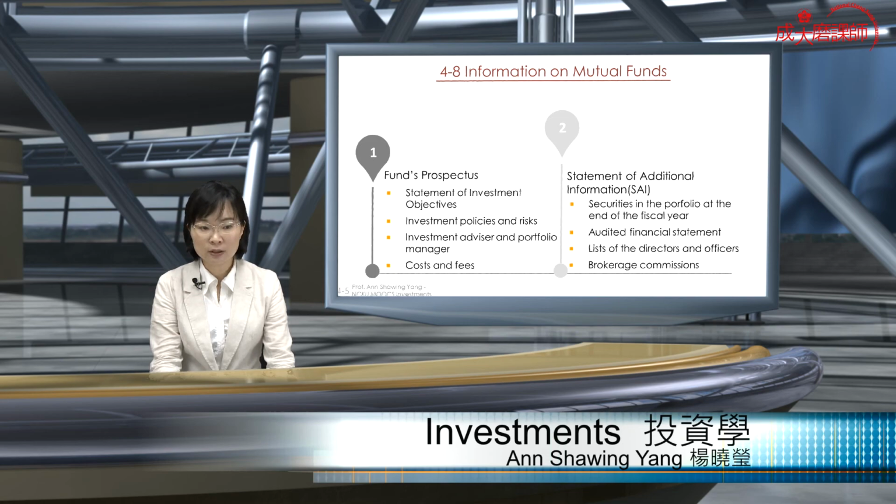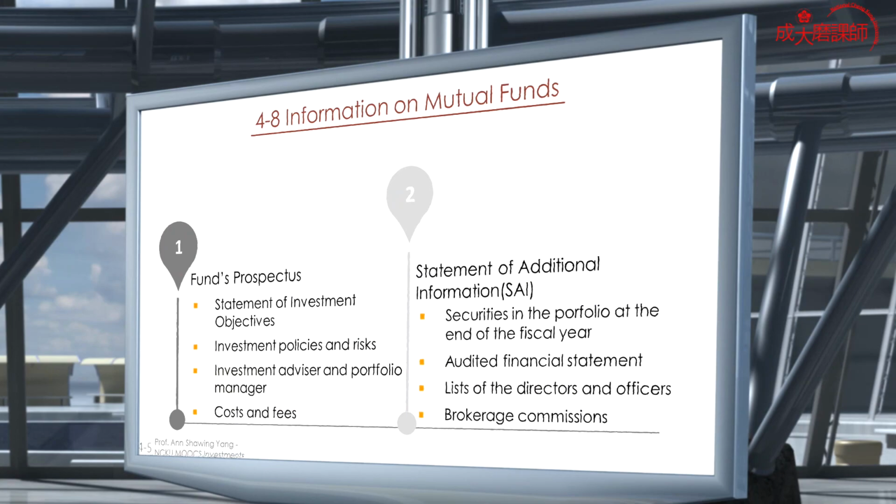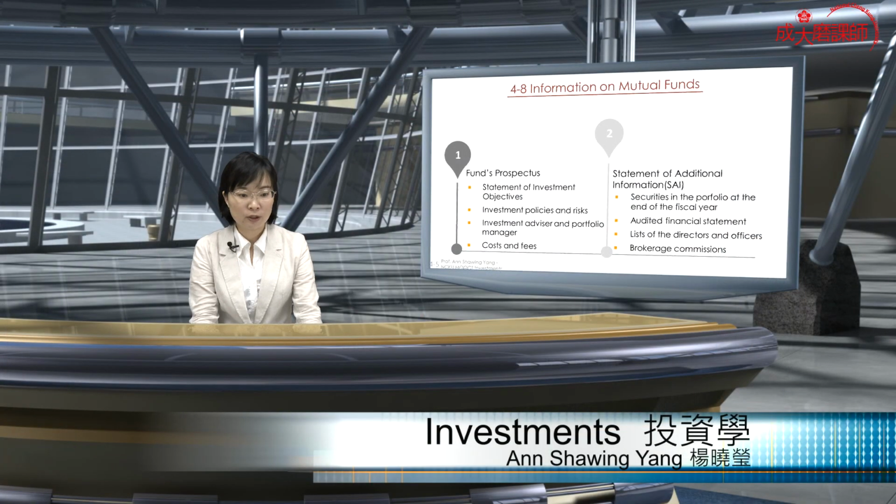Investment policies and risks will be included to indicate how risky the mutual fund is. Usually with Morningstar or other mutual fund rating companies, we might have 5-star, 4-star, 3-star, 2-star, or 1-star ratings, and with the different stars, they also give different ratings of the risk. So it could be high risk, low risk, or moderate risk, or medium risk.